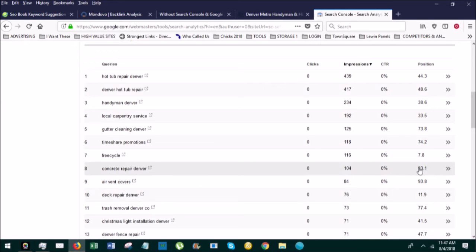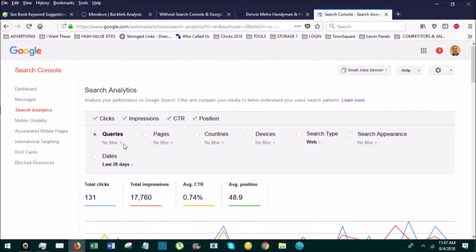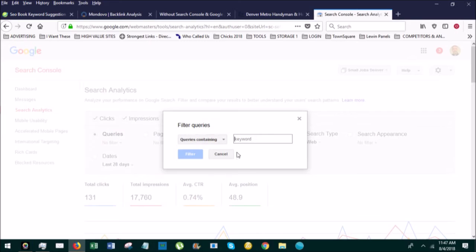I should go to the 9th page of Google, find that page, open it up, and then go in there and really rename the page, whatever page is ranking. I couldn't tell you what that is, but I must have done some kind of sidewalk repair or something, and so maybe it's called something else, but I need to go in there and optimize for concrete repair Denver. And what I really need to do is come up here and filter every one of these queries. Let's filter it all by concrete, right?